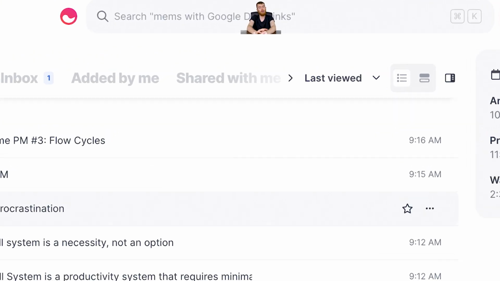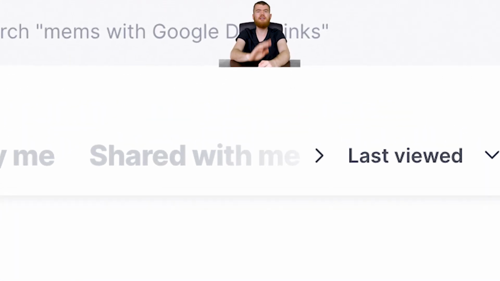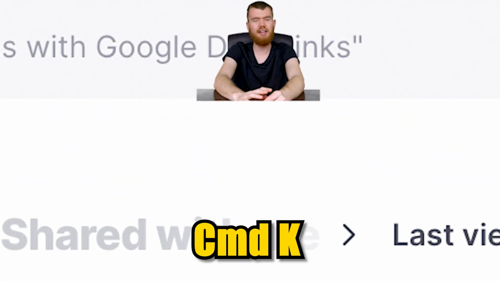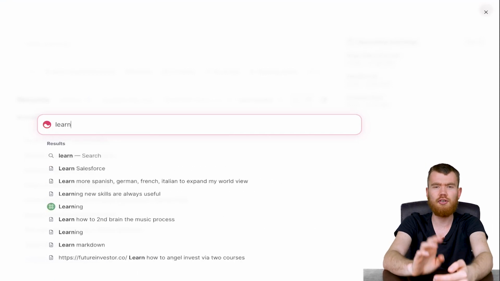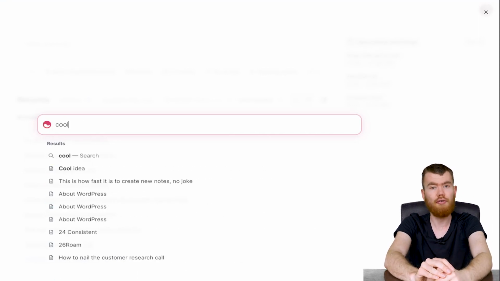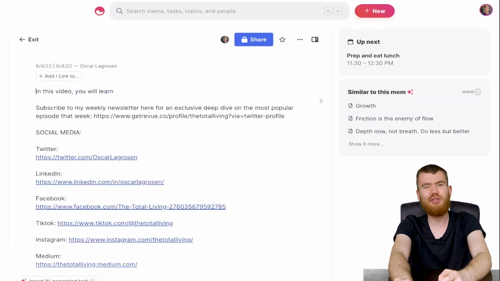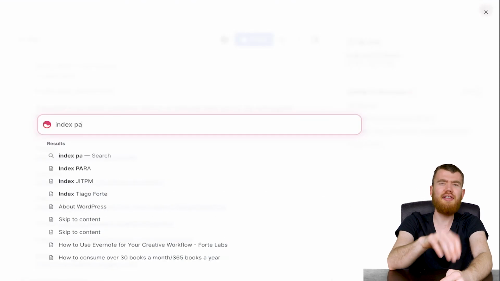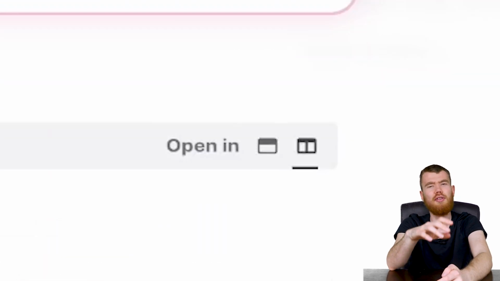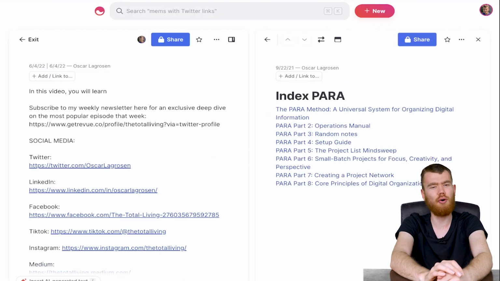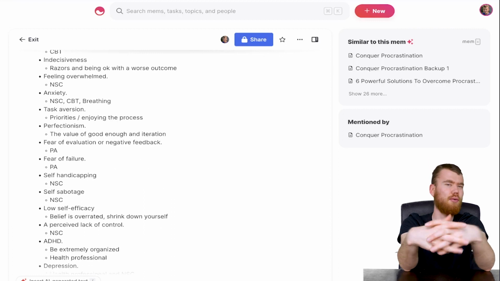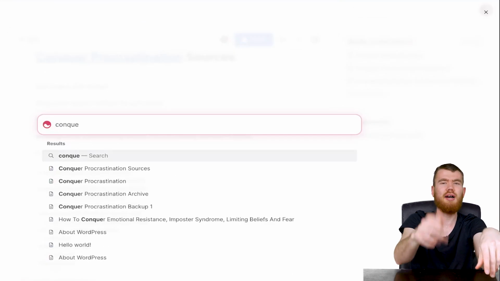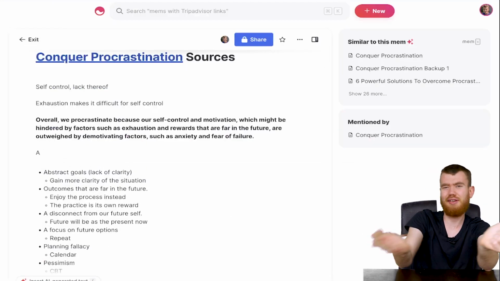But the most useful way to find notes is search. And if you click right here, press Command K, you can search whatever you want. And while Mem is all online and not offline, the search is actually very fast. You can just go to notes straight away, or by pressing right, you can also open up this note immediately from the sidebar, which is quite convenient. Let's say if you have your sources, but then you want your main document as well. So you just Command K and then that document, and now it's right here.